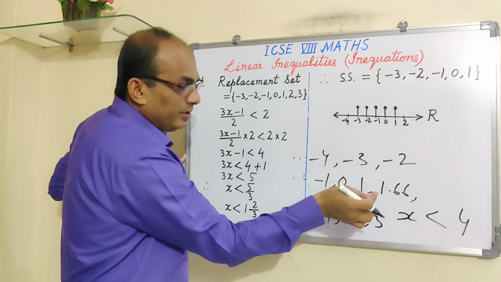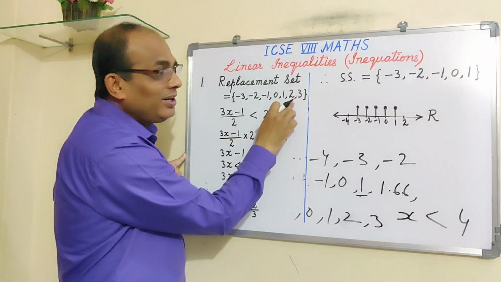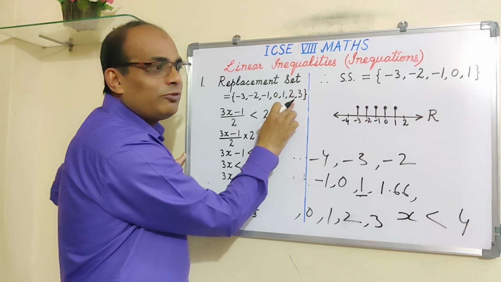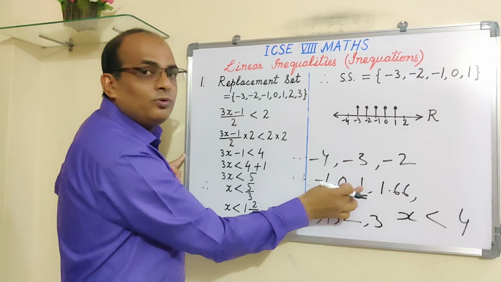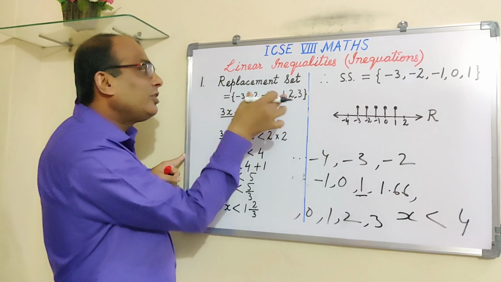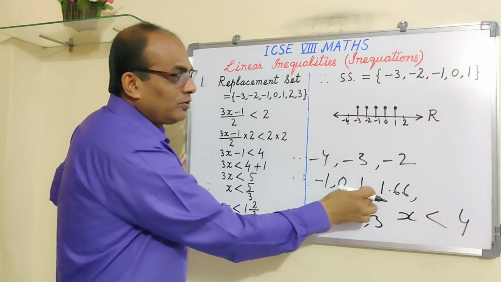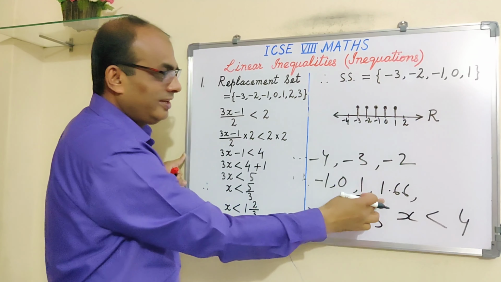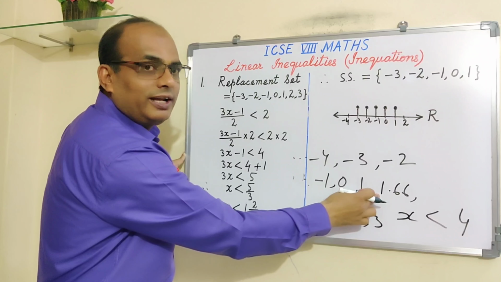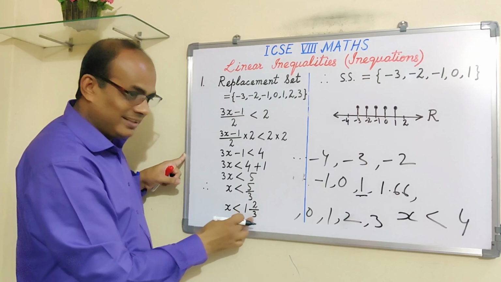So this 1 is less than 1.6. 2 is not less than 1.6; 2 is more than 1.6. Our condition says that you have to take those values which are less than 1.6, and at the same time they should be in this set. So 2 we will reject. 3 we will reject because 3 is not less than this; 3 is more than this. So we don't want that. So 2 and 3 we rejected.